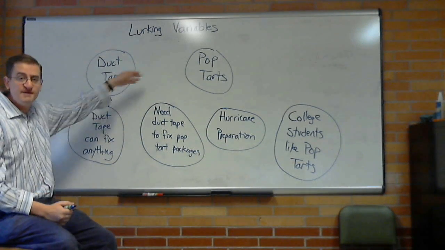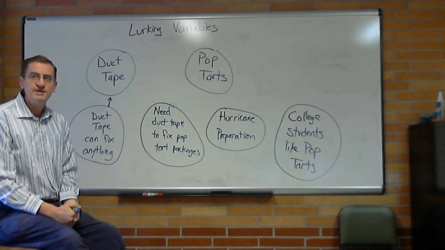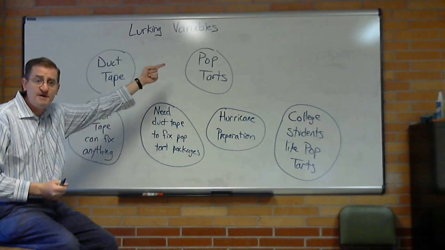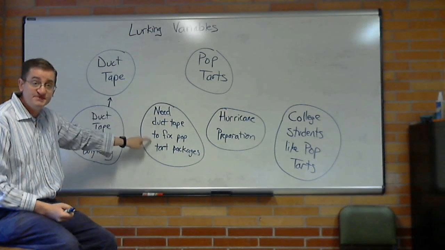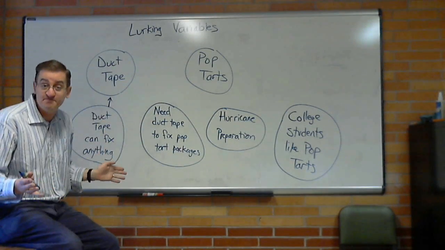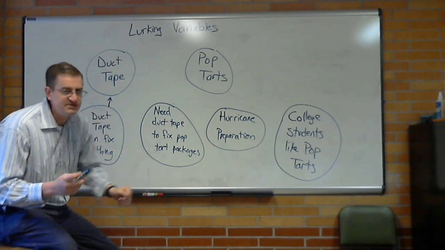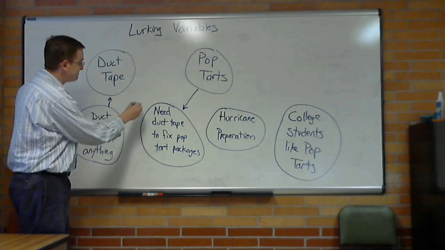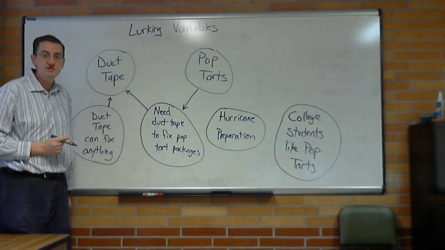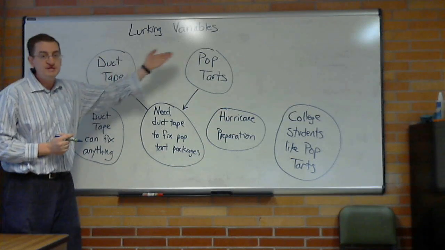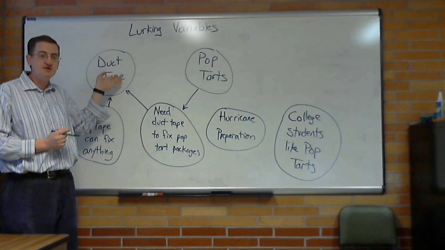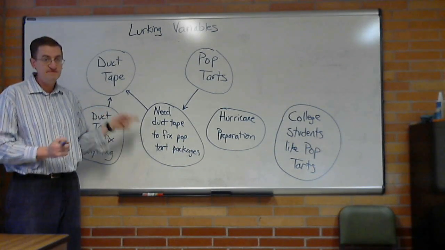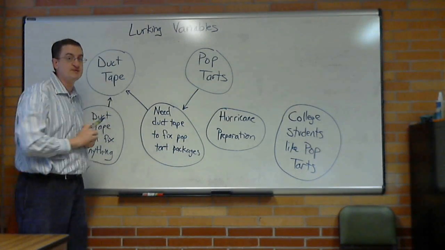What do we know duct tape and Pop-Tarts have in common? Well, they're both kind of shiny, metallic colored, maybe. Like maybe the Pop-Tart packages are getting ripped and people use duct tape to fix the Pop-Tart packages. That's still not a lurking variable, see, because that means if you buy Pop-Tarts, the package rips, and because the package ripped, you need duct tape. So if you did a sale on Pop-Tarts, you would sell more duct tape. But we're looking for lurking variables. This is not a lurking variable. It's got to be something that explains both of them.